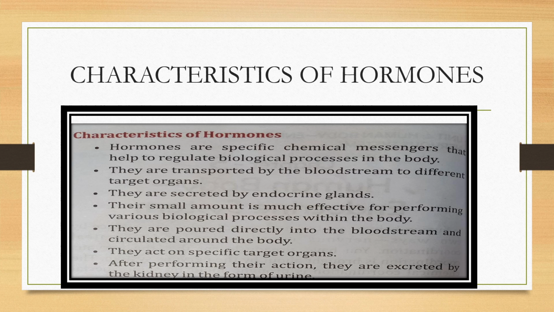Their small amount is much effective for performing various biological processes within the body. They are poured directly into the bloodstream and are circulated around the body. They act on specific target organs. After performing their action, they are excreted by the excretory organ, that is kidney, in the form of urine.